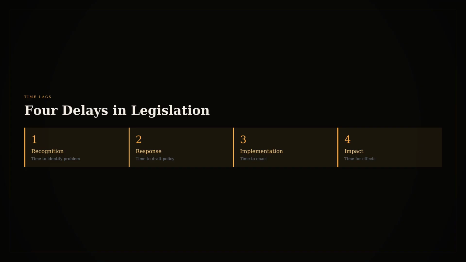These delays compound. The total time from problem to impact can be years or decades. By the time legislation responds to a problem, the situation may have changed entirely. This is why legislative systems tend to fight the last war. They're responding to conditions that existed when the process started, not conditions that exist now.